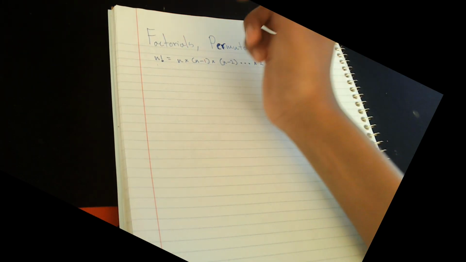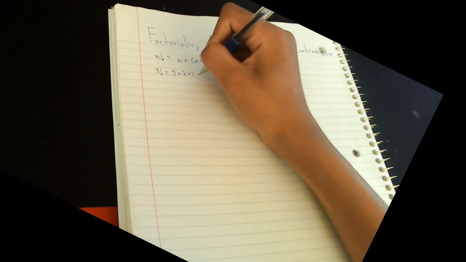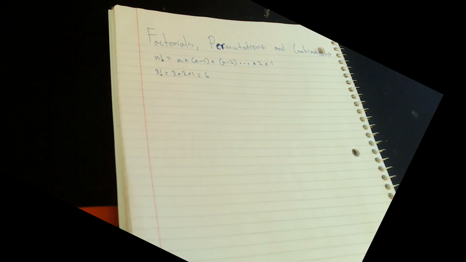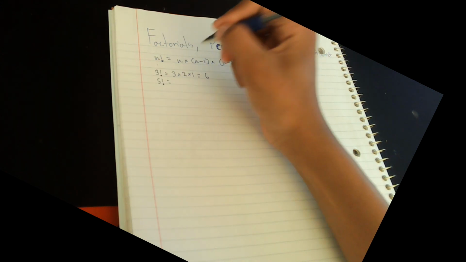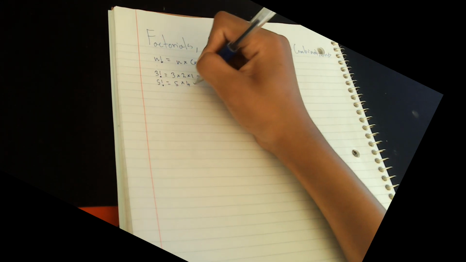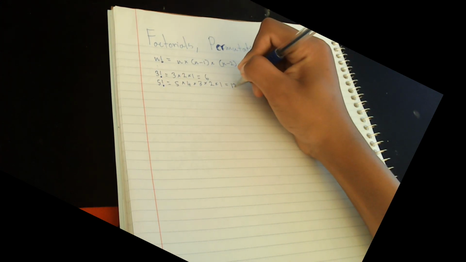So, for example, if we had 3 factorial, that would be equal to 3 times 2 times 1, which is equal to 6. Or if we had 5 factorial, it would be equal to 5 times 4 times 3 times 2 times 1, which is equal to 120.